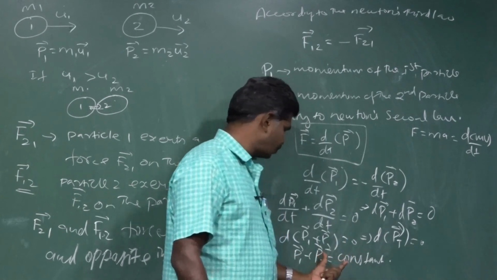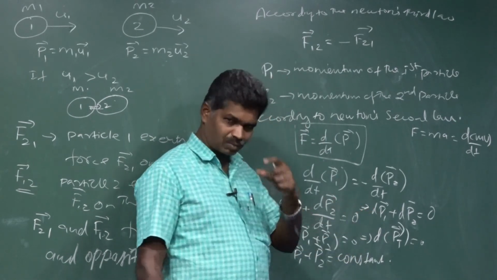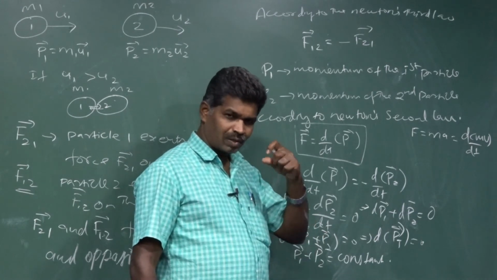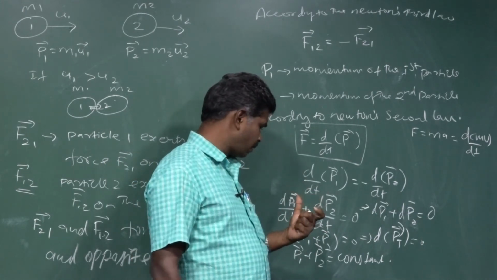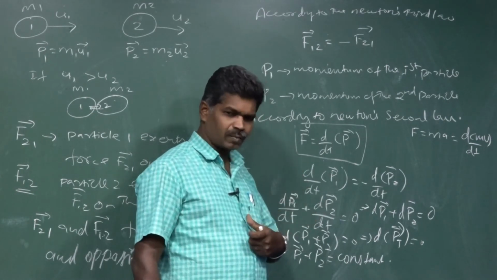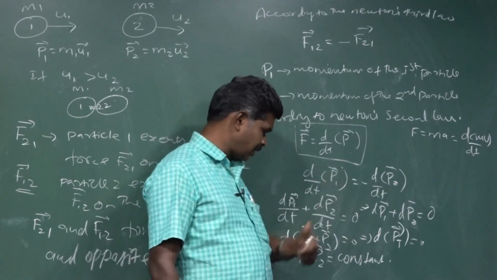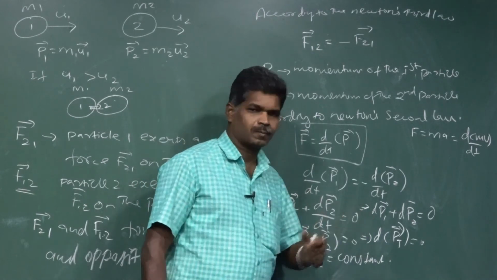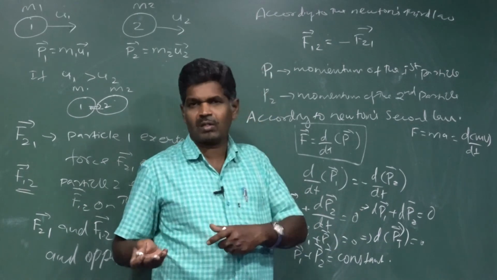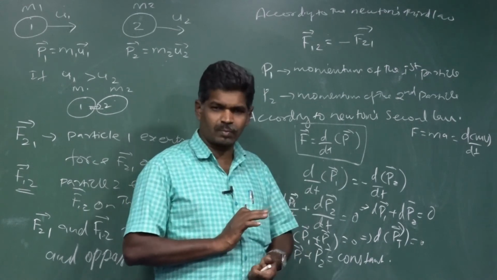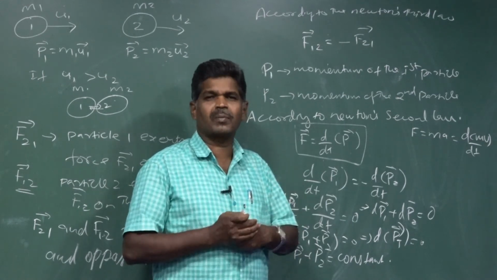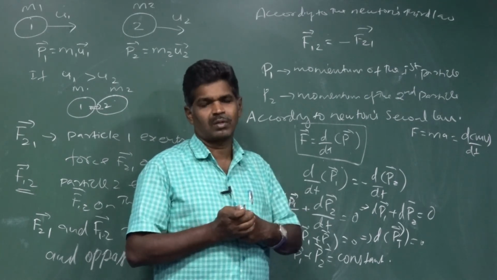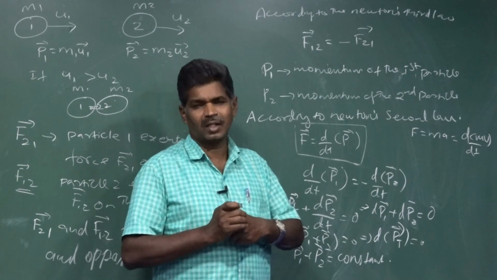This concept is that the total linear momentum of the system, in vector form, the first particle's linear momentum plus the second particle's linear momentum, is a constant. Before collision or after collision, the total momentum of the system remains constant without external force, acted on only by internal forces.